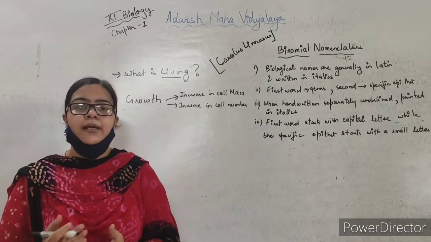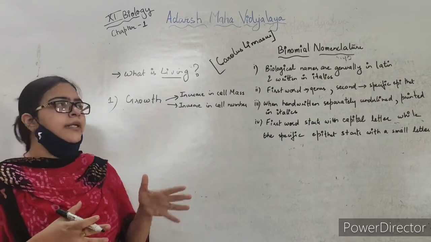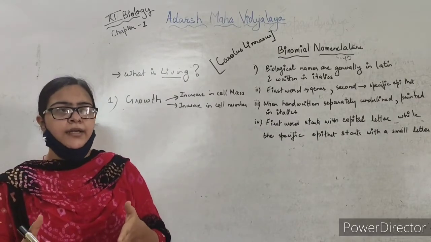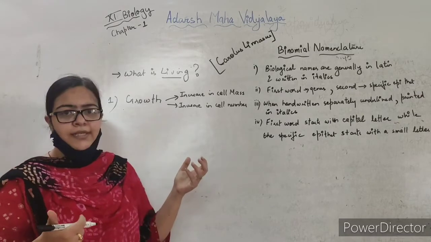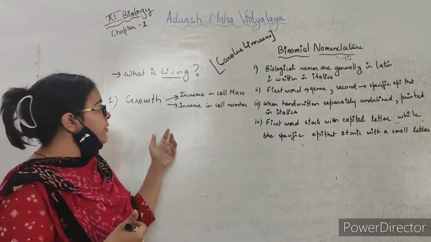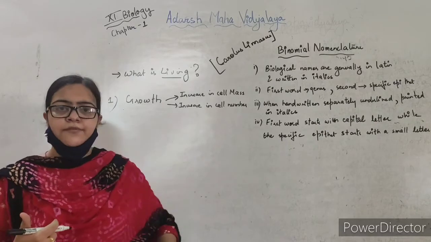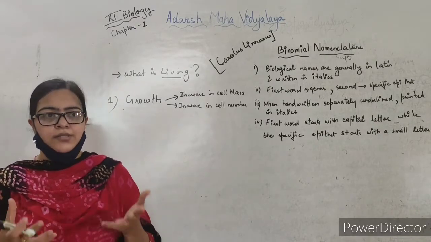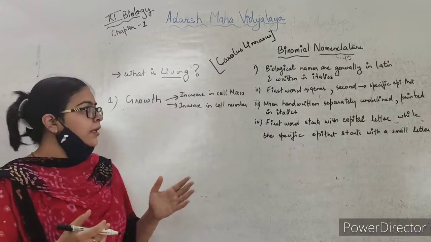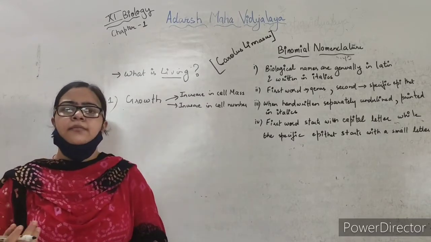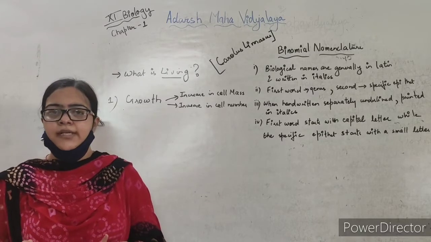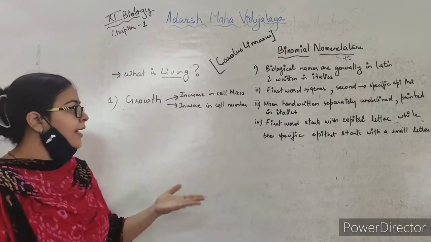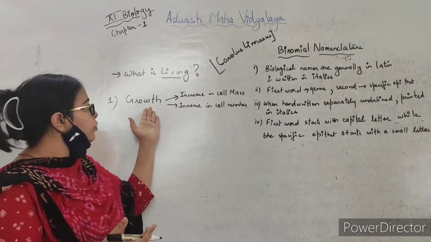But when we talk about animals, the growth in number and cell mass is restricted to a certain age. After that, cell division occurs, but only to replace the lost cells. Cell division is the necessary means to increase the cell number. When we talk about unicellular organisms, binary fission is nothing but cell division. So these organisms also grow by means of cell division, and that comes under growth.